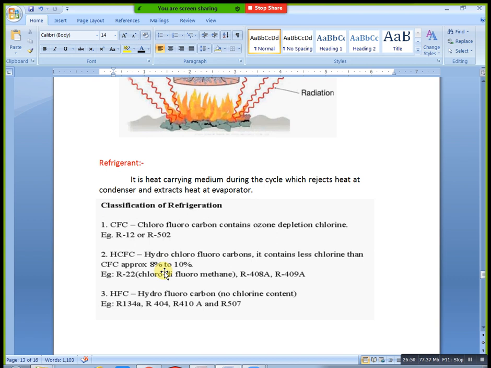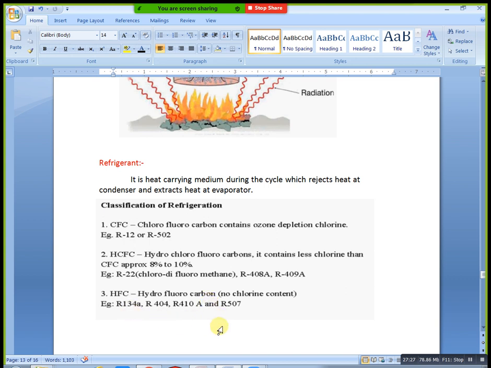Few years we used it, but minimized it, because we have chlorine content. Some companies, not all companies, only one or two companies are using it now also. Remaining companies use HFC, hydrofluorocarbon. Why? Because this is eco-friendly. No chlorine content is there. In most situations we are using the refrigerants R134A and R410A. We are using these two refrigerants mostly.